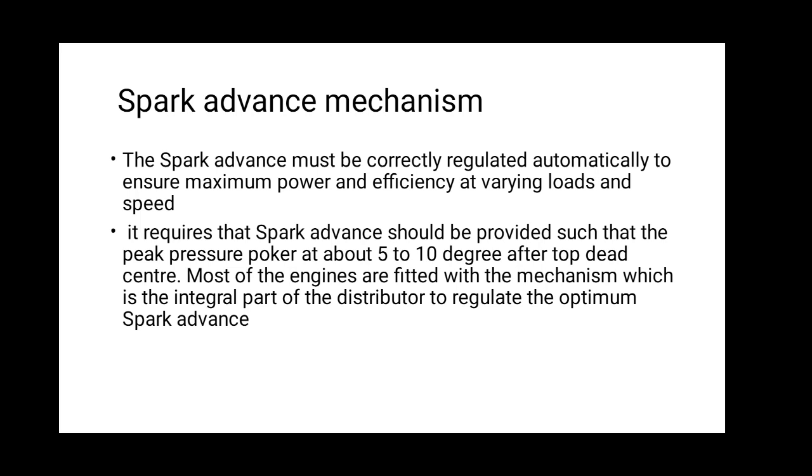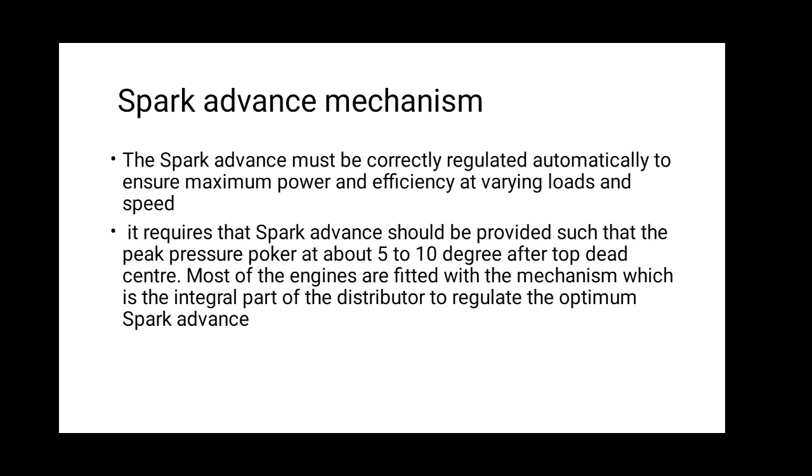Of the spark advance mechanism, the second point is that spark advance should be provided such that the peak pressure occurs at about 5 to 10 degrees after top dead center.